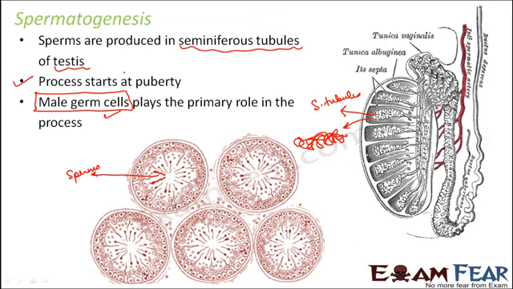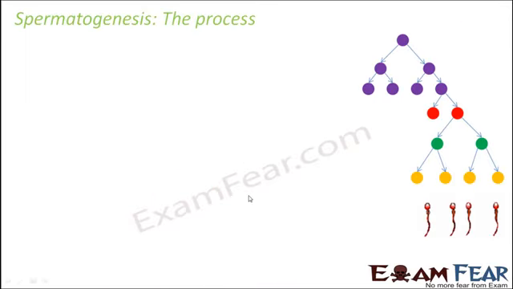So at the center of the tube, the sperms get produced. Now what are all the different structures? We will see that very soon. So let us understand the process of spermatogenesis, that is how sperm production actually takes place inside the seminiferous tubules